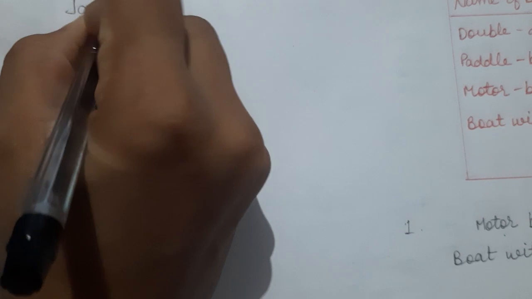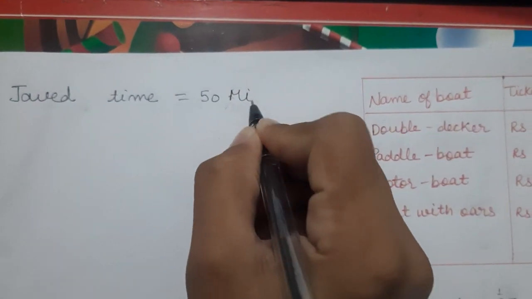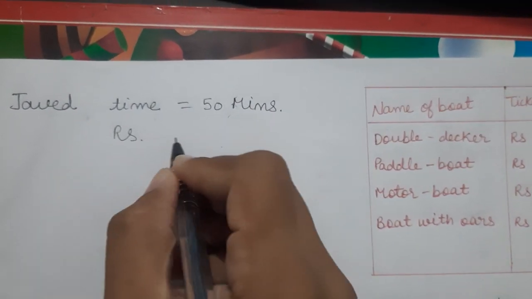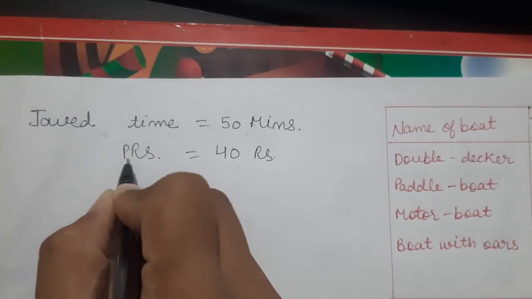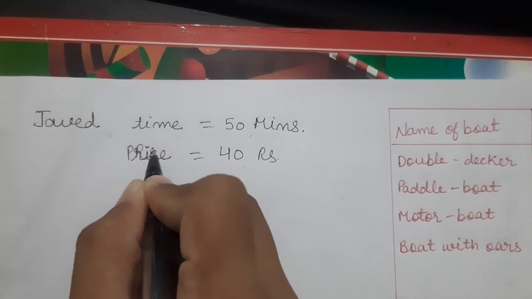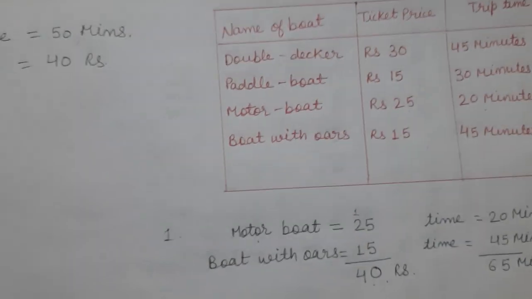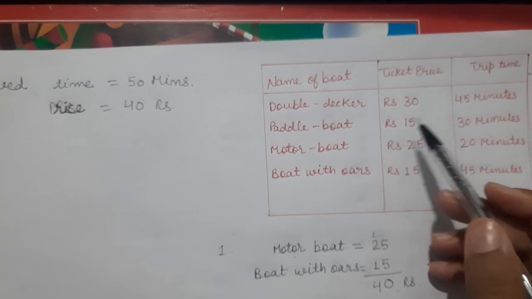Javed, time 50 minutes, and rupees 40. Here write price. Look into this table. 50 minutes.